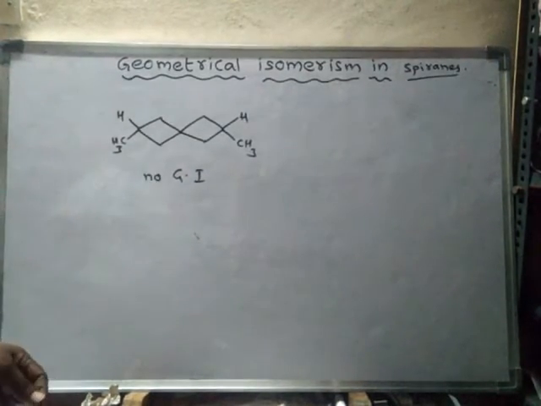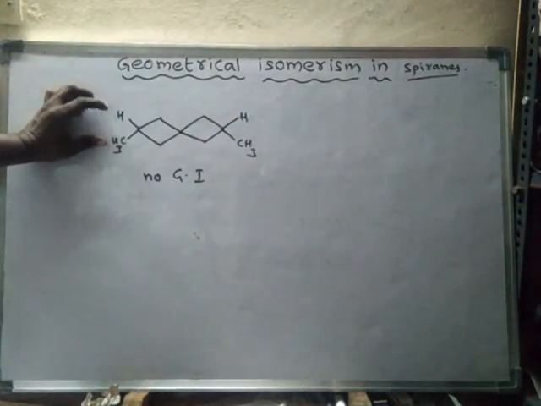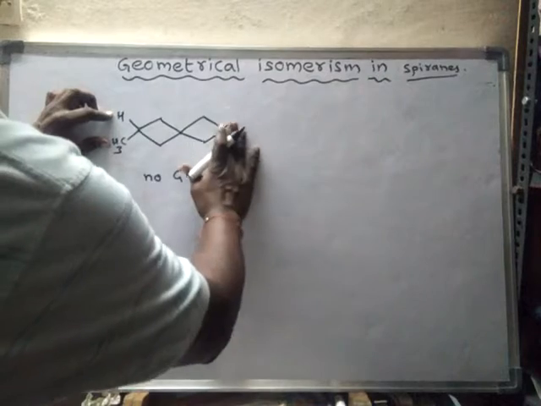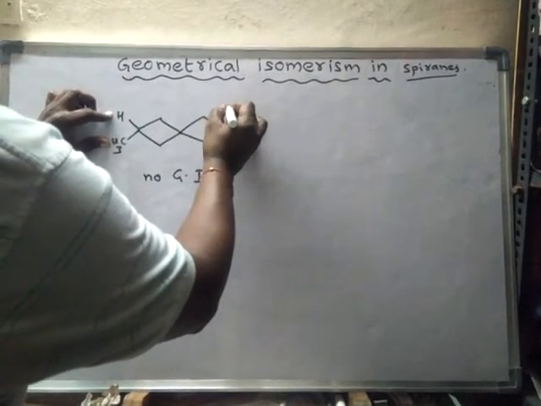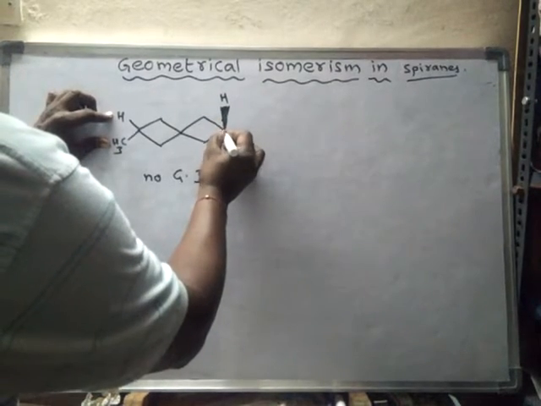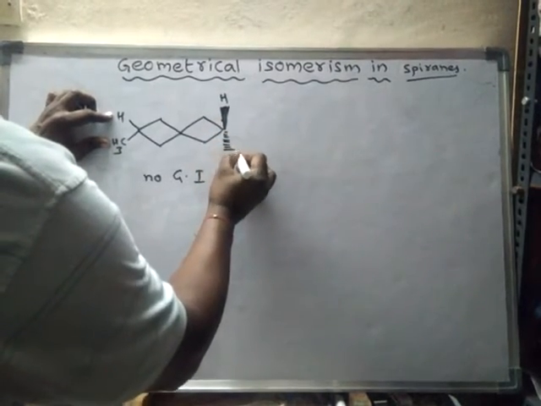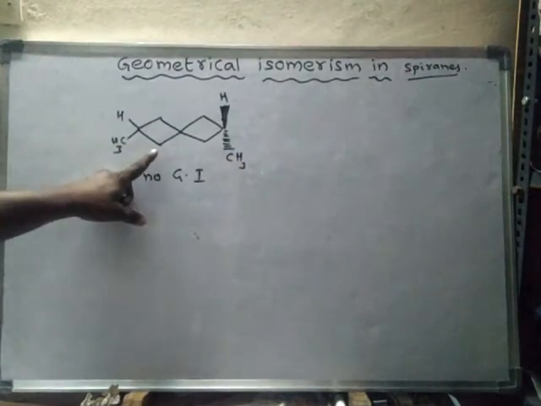Like how in allenes, here also, even in spiranes also.